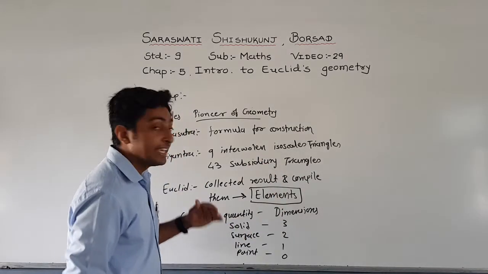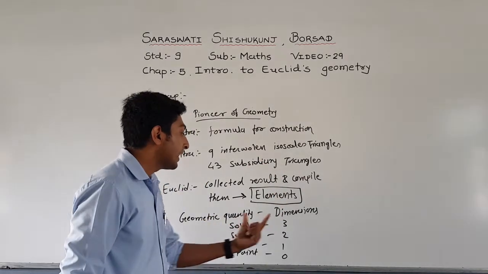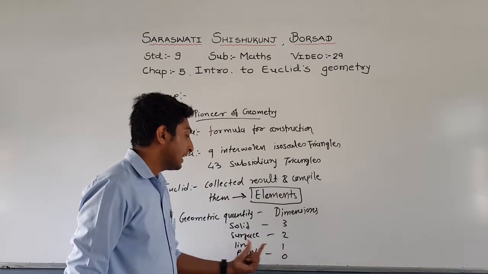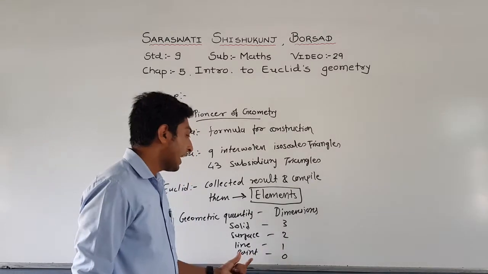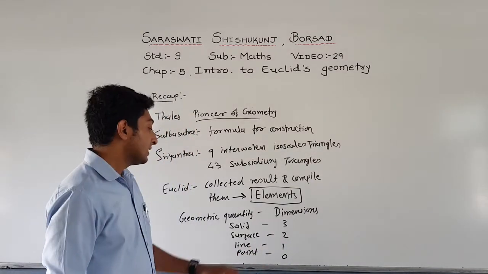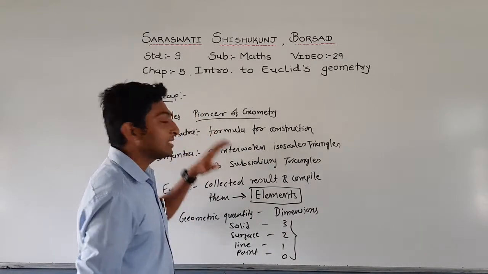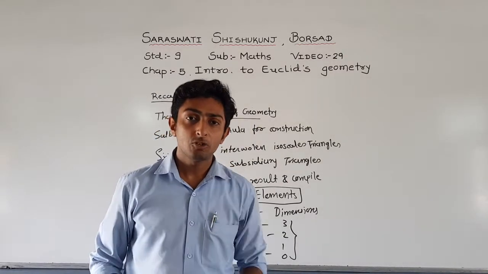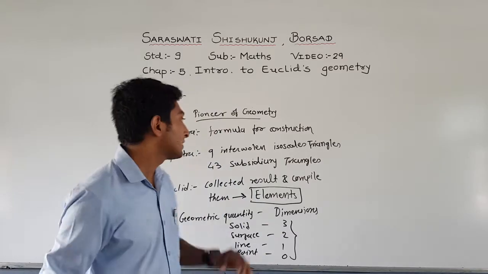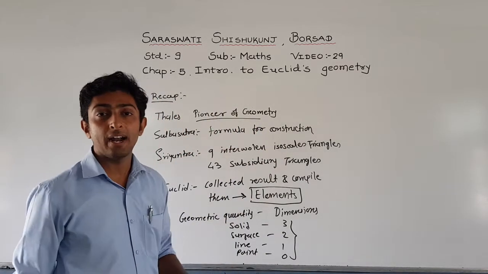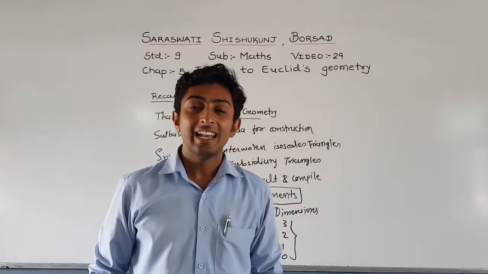That means he told us that a solid has 3 dimensions, a surface has 2 dimensions, a line has 1 dimension and a point has 0 dimension. These questions are asked in multiple choice, true false or fill in the blanks type questions. So this is a very important part which we discussed in the last lecture.